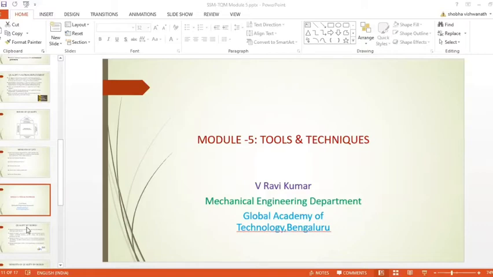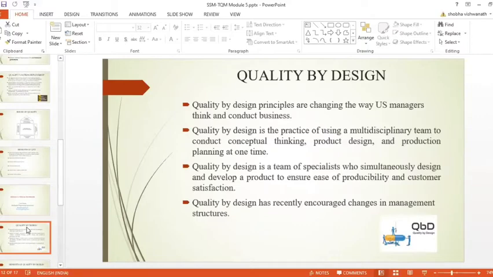Today we'll have a topic on Module 5 from Total Quality Management, which is tools and techniques. Some of the tools and techniques we will discuss today. Now let us consider quality by design.